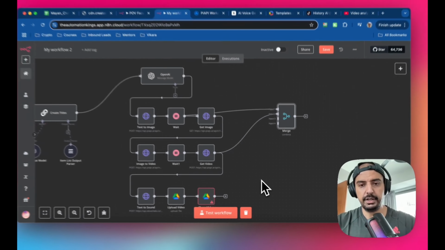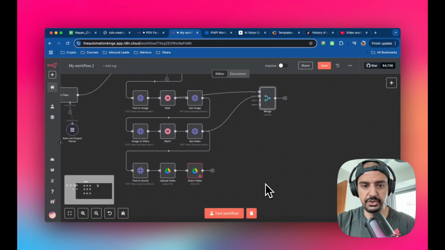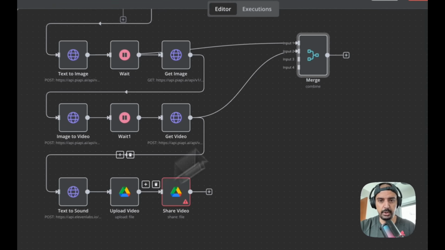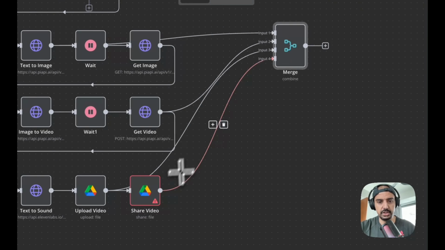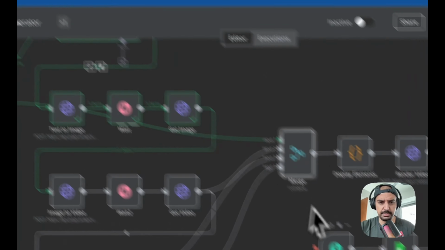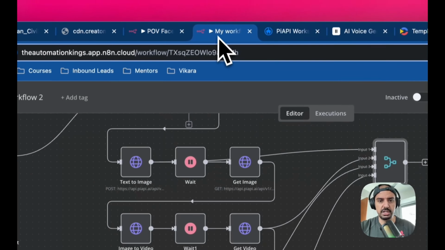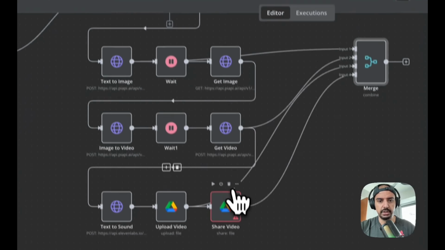If I move this down a bit, the third one is going to be upload video, and the last one is going to be the share video, or I think I call it something else, update permissions. Yeah, that's probably better. Let me rename that to update permissions, because that's what we're doing. We're taking the file and giving anyone write access. Rename that, and that's the node there.